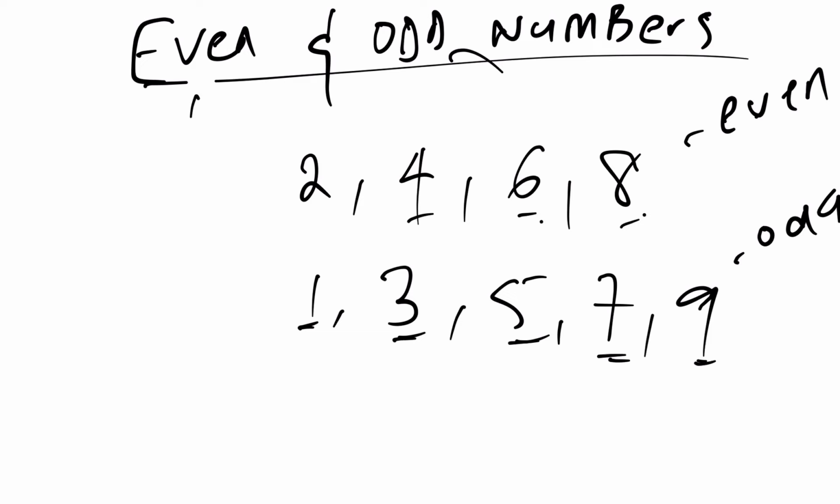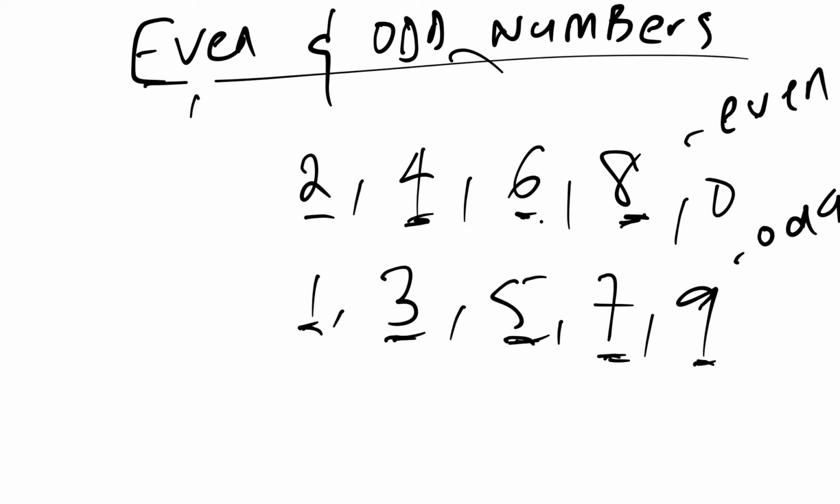Okay, so the trick is, given any big number, if that number will end with maybe 1 or 3 or 5 or 7 or 9, automatically that number will be an odd number. Again, if it will end with 2 or 4 or 6 or 8 or 0, that number will be an even number.